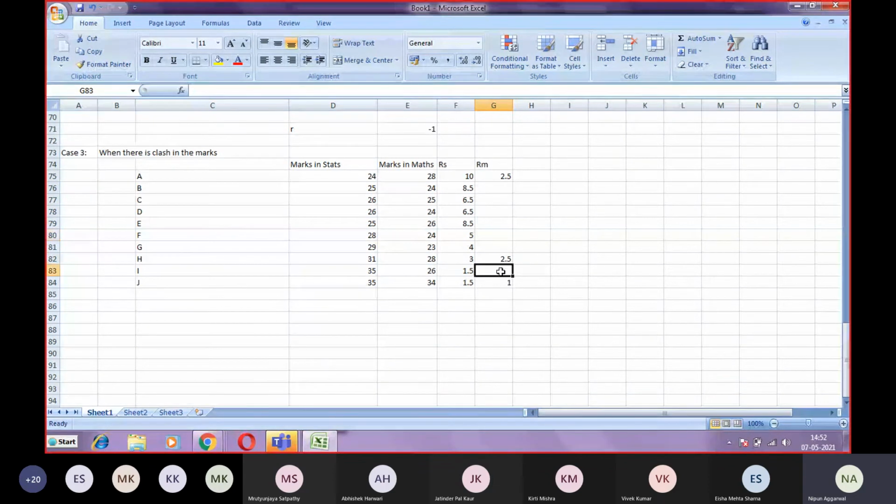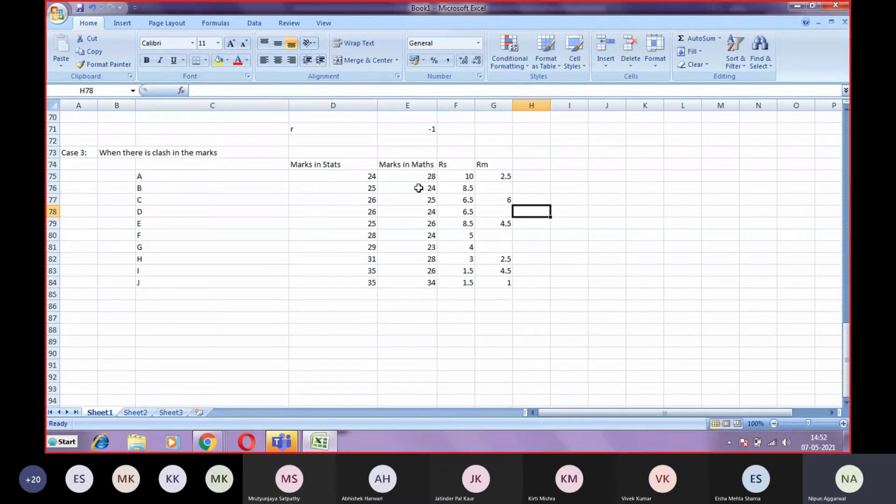There will be only two values for 26, so that becomes 4.5 and this also becomes 4.5. Then below 26 it is 25. There will be only one rank for 25. Since 4 and 5 are used, it is 6.